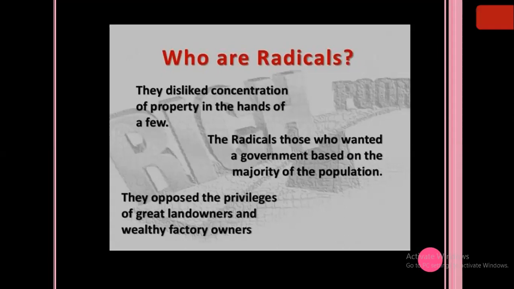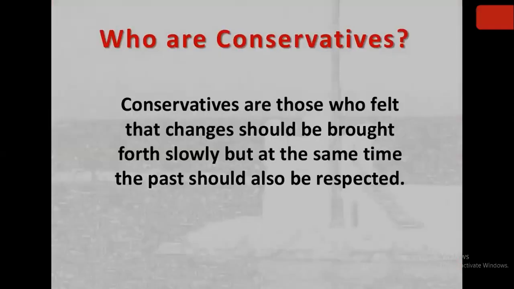They disliked the concentration of property in the hands of few. They wanted that the farmers and the poor peasants should also be given the farm free of cost. People should not collect rent from them. And the government should be made on the basis of the majority of the population available in the nation. And conservatives were those who felt that changes should be brought, but very slowly and gradually. The rulers, the emperors and the kings should not be thrown away from their throne, or kept aside by the people. They should be respected, and they will be the people who will be bringing the changes.